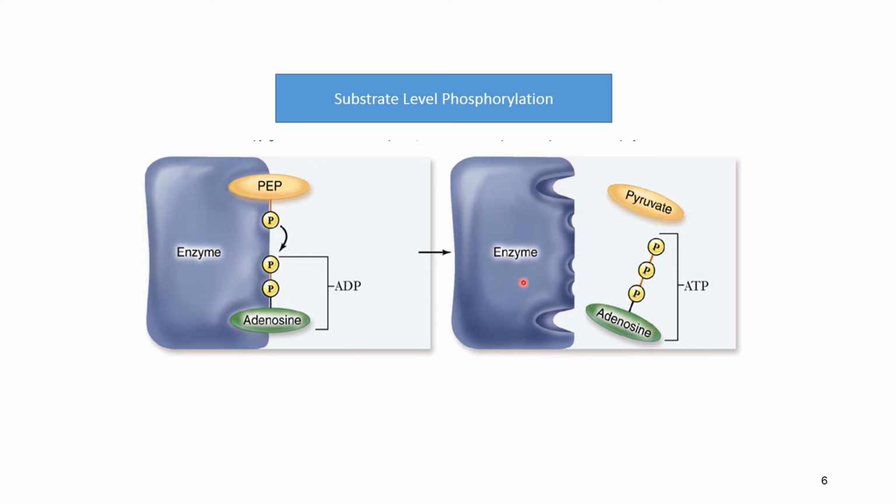This type of phosphorylation is known as substrate level phosphorylation, which will be discussed in the following slides.